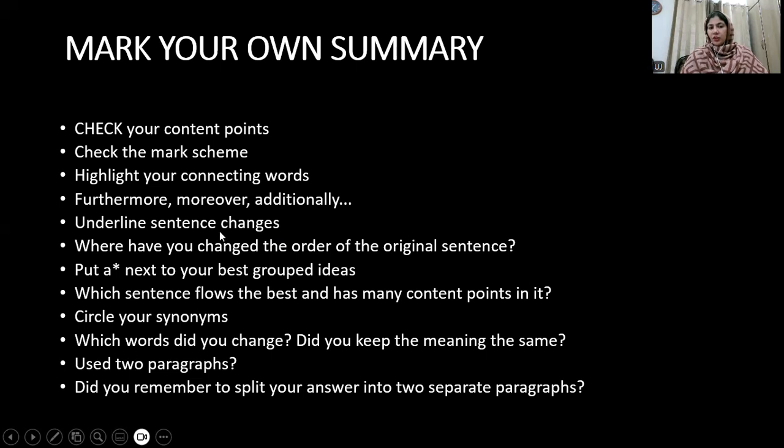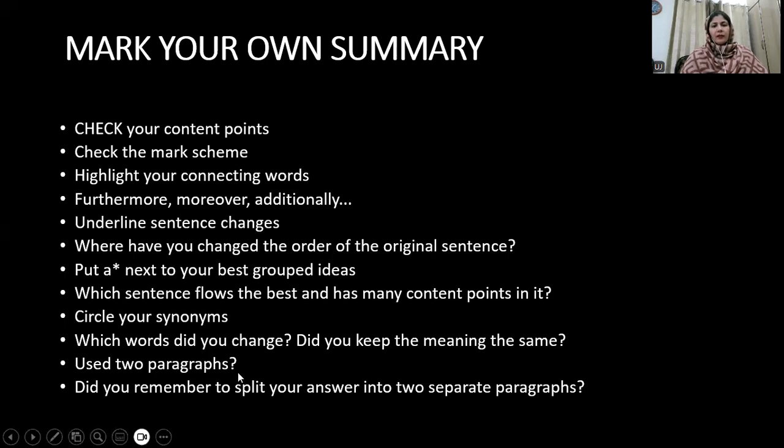Underline sentence changes. Where have you changed the order of the original sentence? Underline those sentences because I have told you 7 methods, so make sure that you utilize all those 7 methods. Put an A star next to your best grouped ideas. Which sentence flows the best and has many content points in it? Circle your synonyms. Which words did you change? Did you keep the meaning the same?